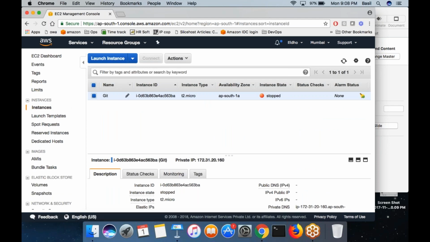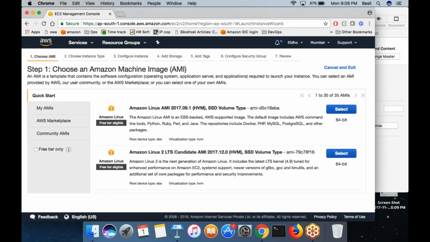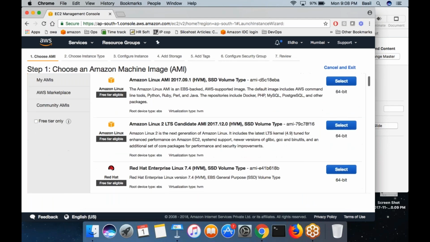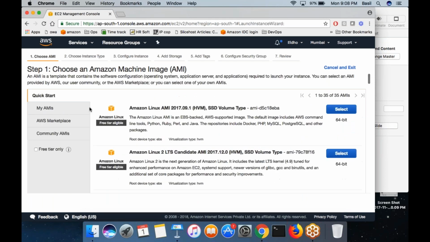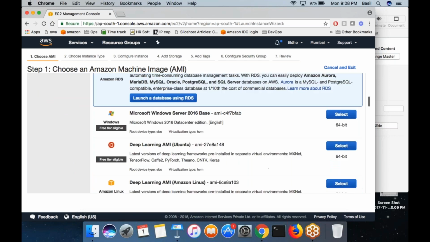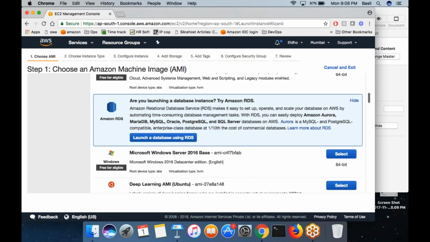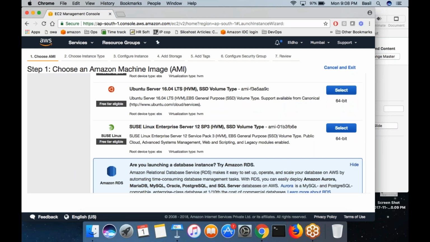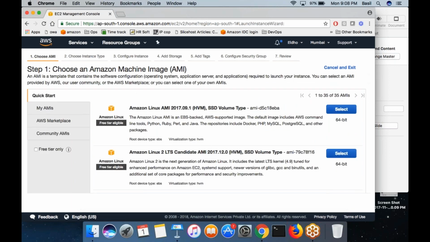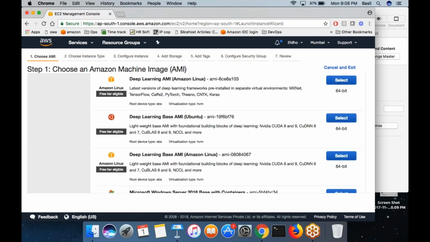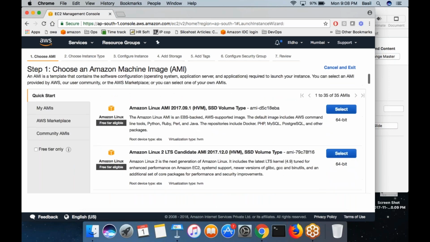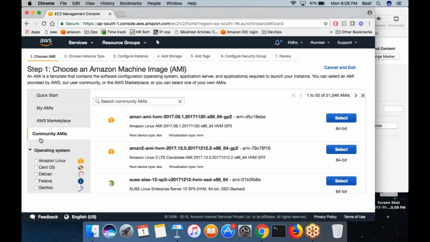First, you clicked on the launch instance button that redirected you to the AMI's page. So you have different options to choose from. You can either choose one of these AMIs that you see on the front page. Most of the popular operating systems are listed here. Or if you do not see the operating system or machine that you are looking for, then you can look for that AMI under the community AMIs page. You can see a wide variety of AMIs.